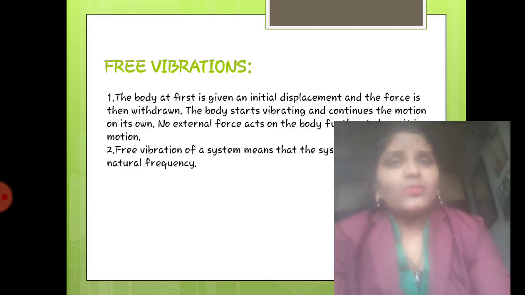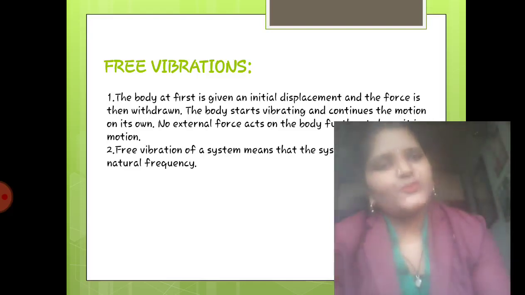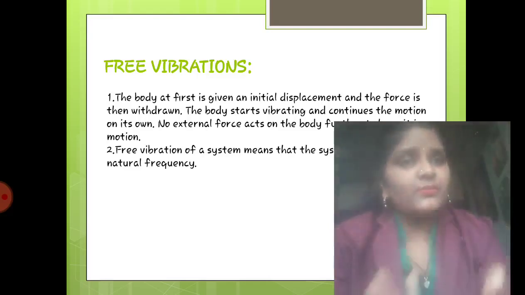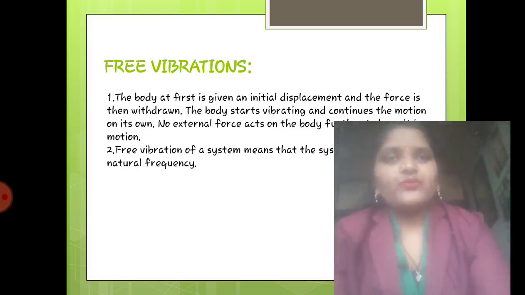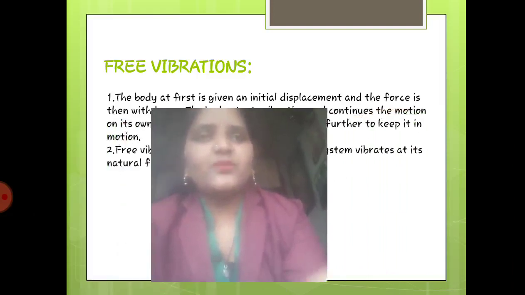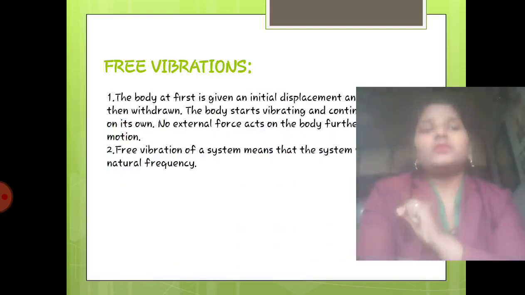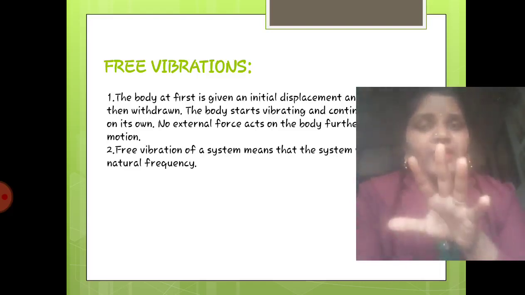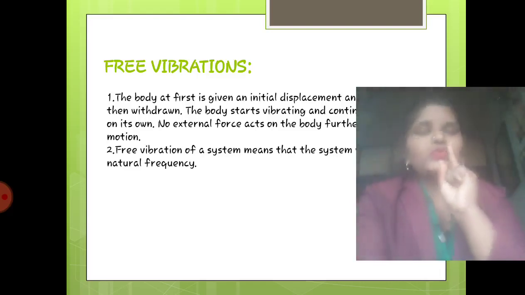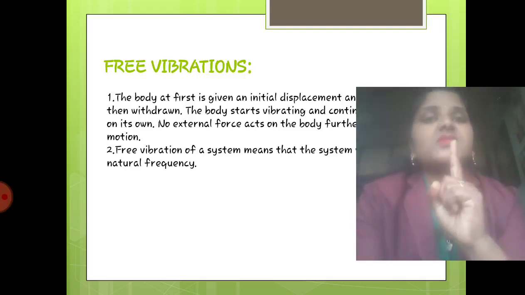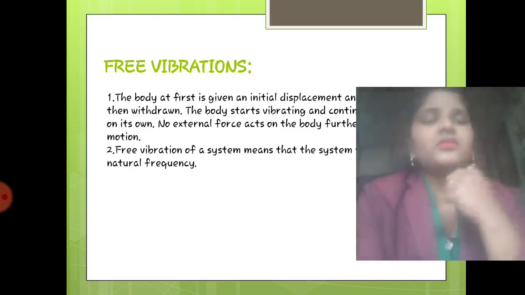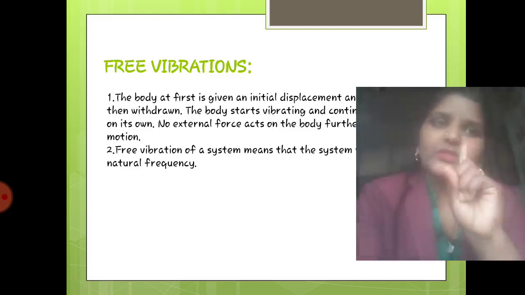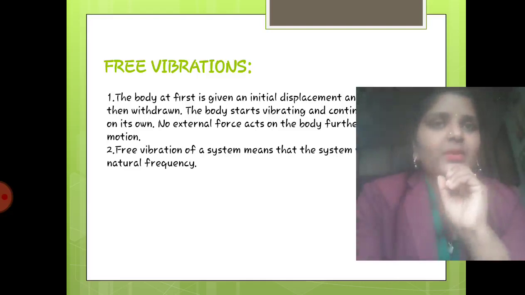The body is at first given the initial displacement and the force is then withdrawn, then the body starts vibrating and continues the motion on its own. This is what I have discussed. No external force acts on the body after it is moving, right? So free vibrations means that the system vibrates at its natural frequency. We apply force only once, so it vibrates with natural frequency. We are not applying any external force. So this is nothing but free vibration.